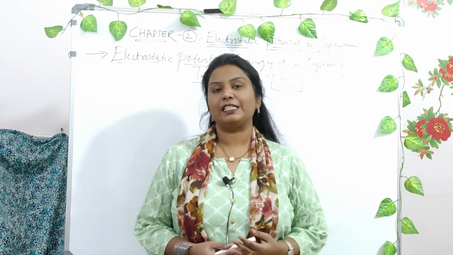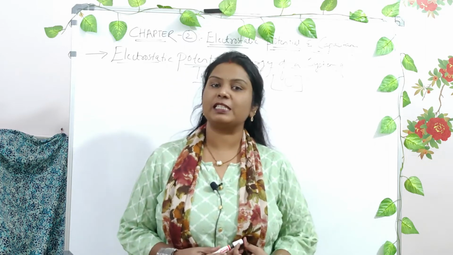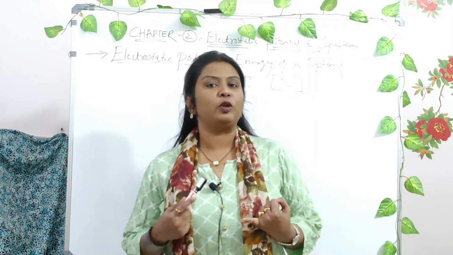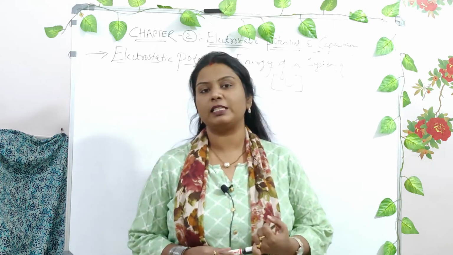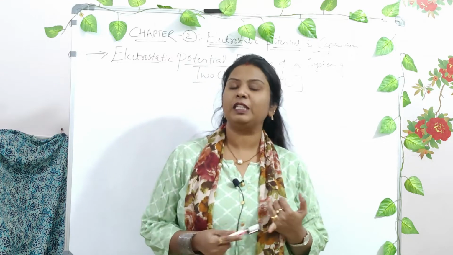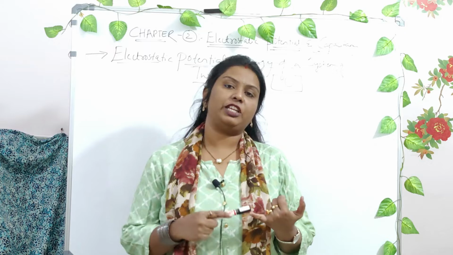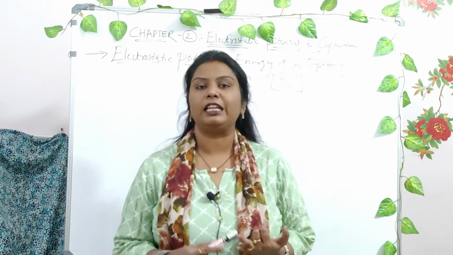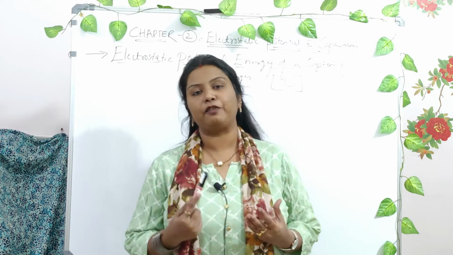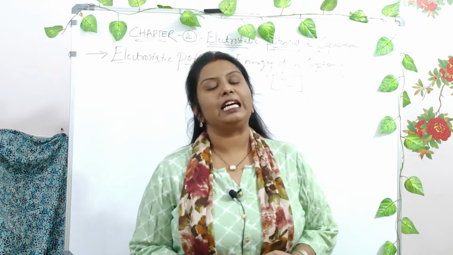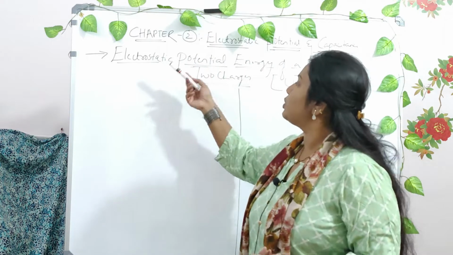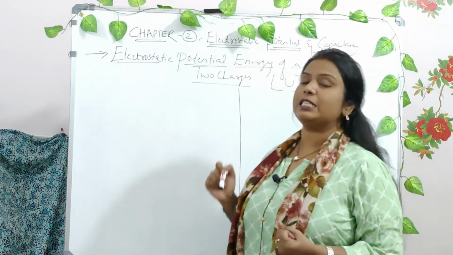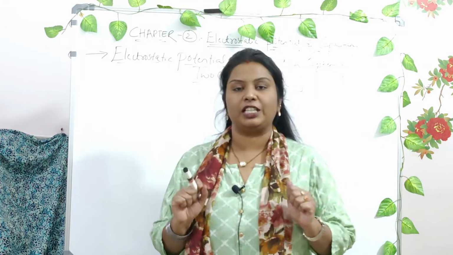In the very last class, we discussed the equipotential surfaces. Then we looked into the properties of the equipotential surfaces. Then we derived the expression for the electric potential and the electric field. That was the relation between E and V, right? In this particular class, we'll be dealing with the electrostatic potential energy of a system consisting of two charges, right?